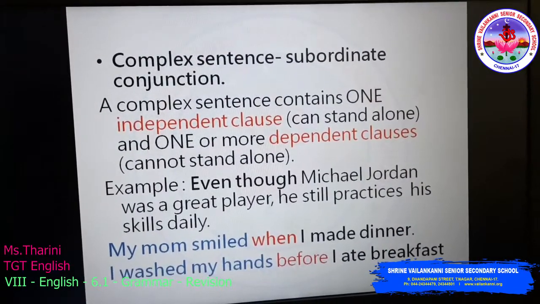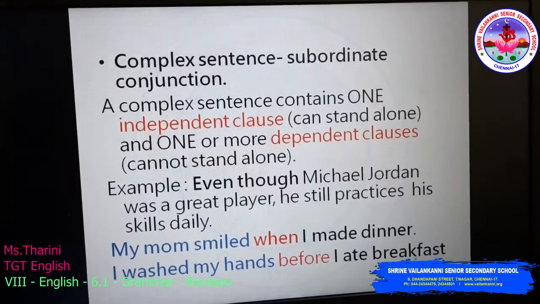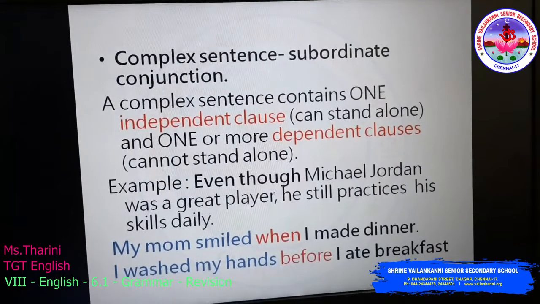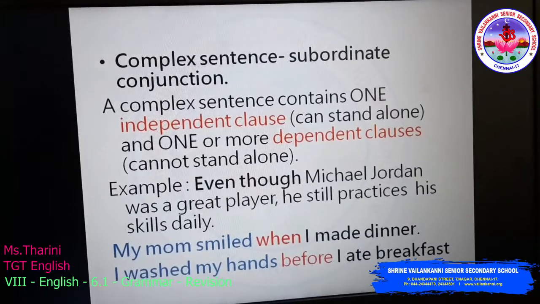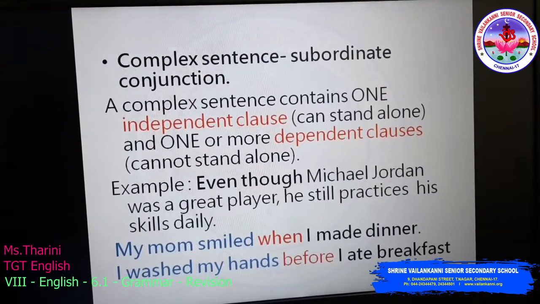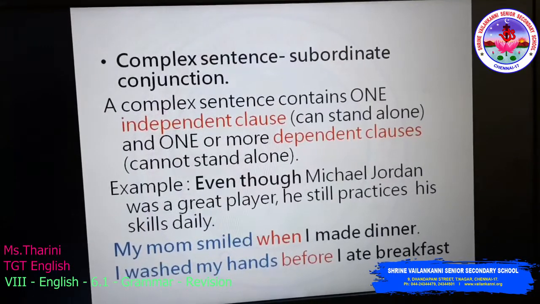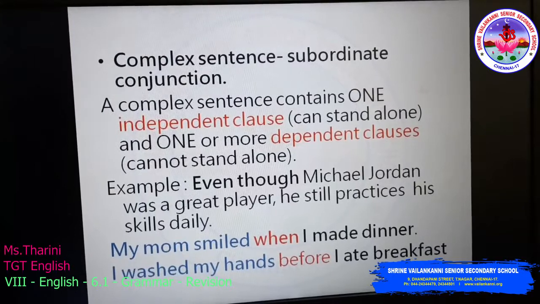Example: even though Michael Jordan was a great player, he still practices his skills daily. Now, if I give you as a question, "Michael Jordan was a great player, he still practices his skills daily," turn it into a complex sentence. How will you write?